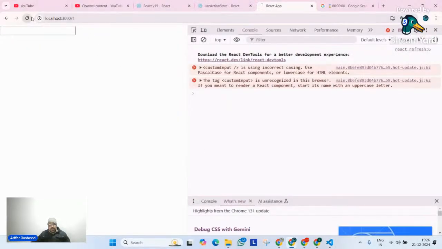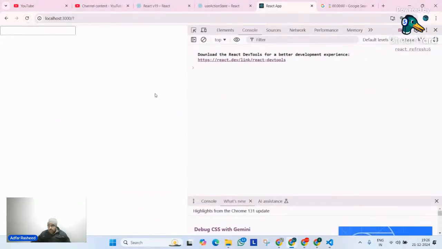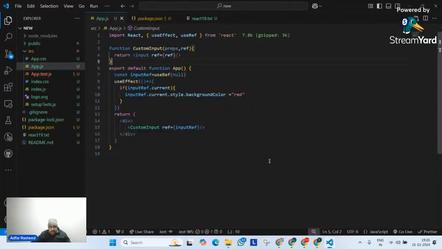But if I refresh my page, we should be able to see this red, but it's not. Why is it not? Because there's something missing. Why? Have I missed anything, guys? Input ref, useRef is properly pointing to null, and I am returning this.